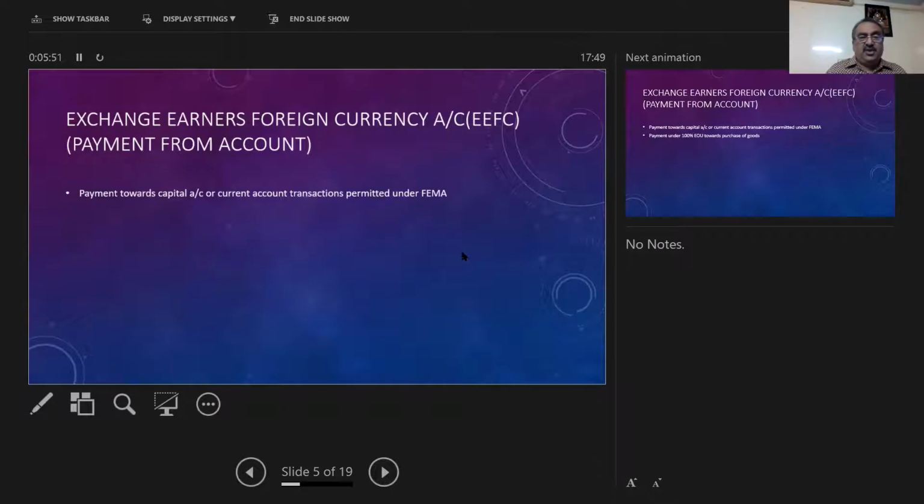Then 100% EOU, because it is a 100% EOU unit, they want to buy raw material, they want to buy some goods.